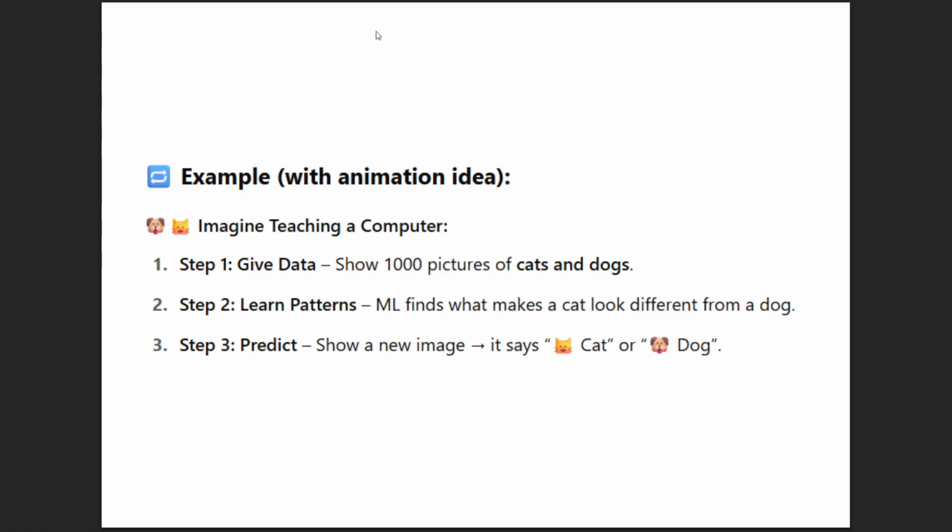Next is a simple example of teaching the computer. We give thousands of pictures of cats and dogs and it learns the patterns, looking at how a cat is different from a dog. Then if we give a new image, it will tell us whether it is a cat or a dog. How it predicts, we will learn in future classes.